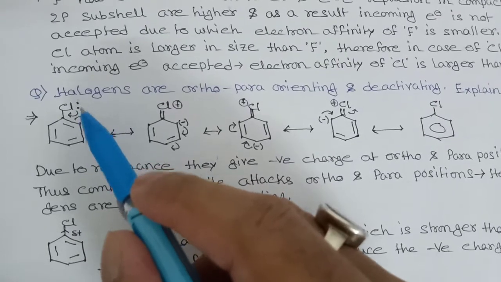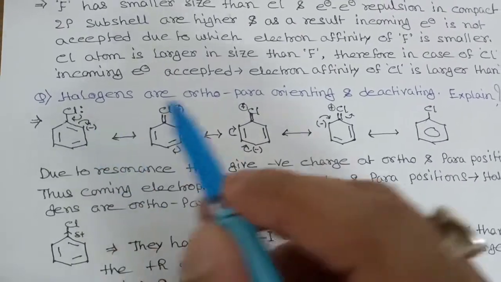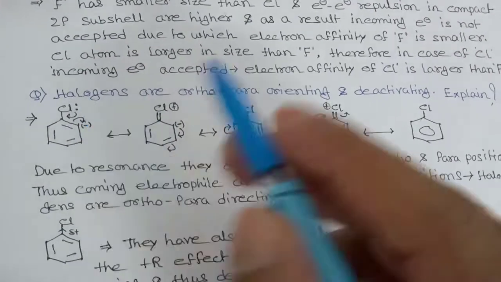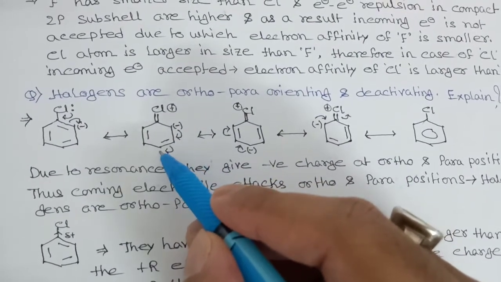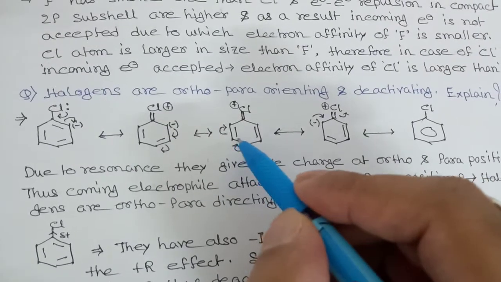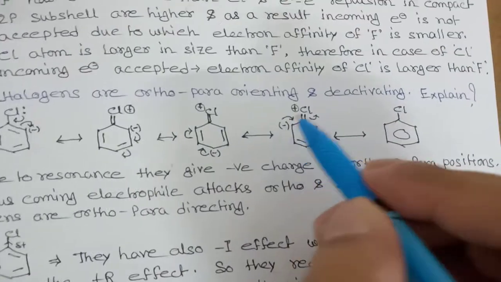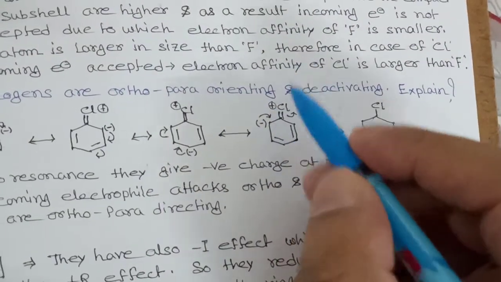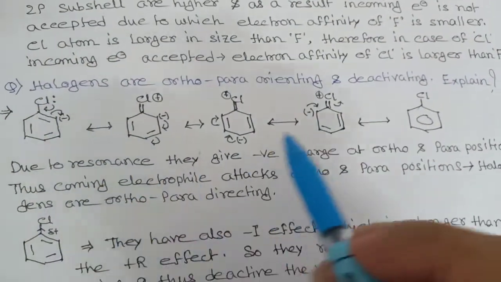Now this lone pair can go here, so this bond will open up. There will be formation of a negative charge in this way. When this is giving electrons, there will be formation of a positive charge here. Now this electron can go here, so this bond will move, giving a minus charge here. Now again the minus charge can go here, this bond will open up. Now this minus can go here, this bond will open up, so the plus charge will go out and there will be formation of a double bond. In this way Cl is involved in resonance in the benzene ring.